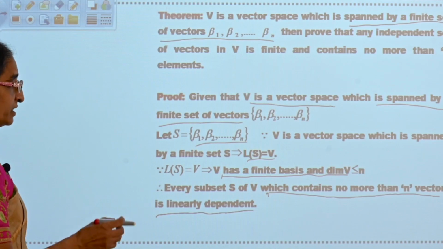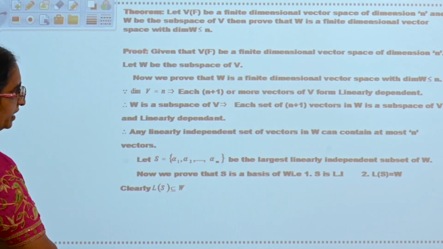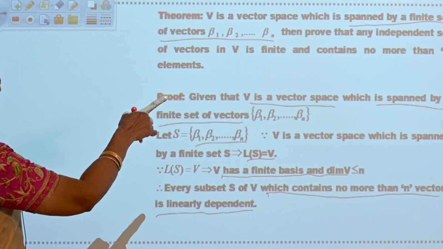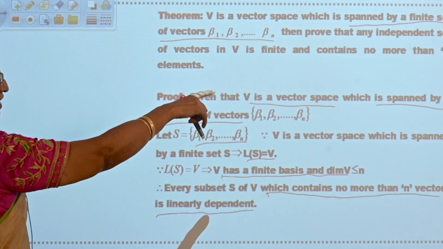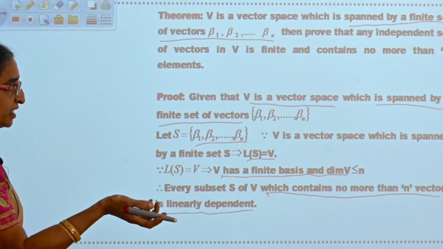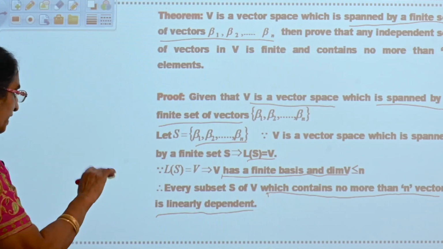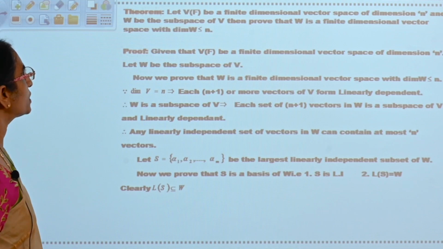Okay. Now the set which is having less than n elements will be linearly dependent. That only you have to prove, is it? Now any independent set of vectors in V is finite and contains not more than n elements. Now you are saying in the other way, the set which is having more than n vectors will be linearly dependent. Okay. Now see the next property.